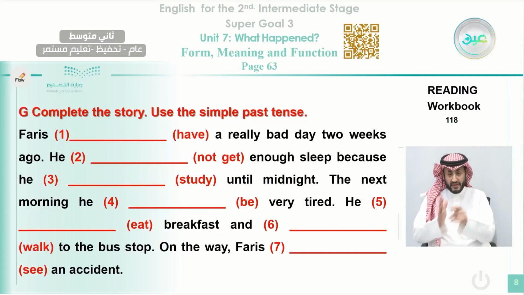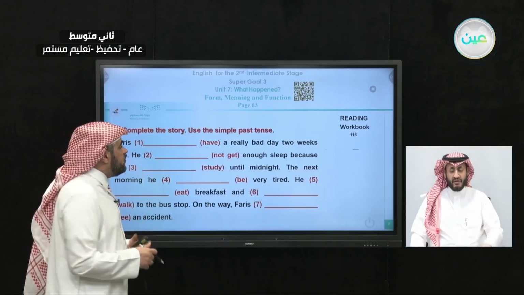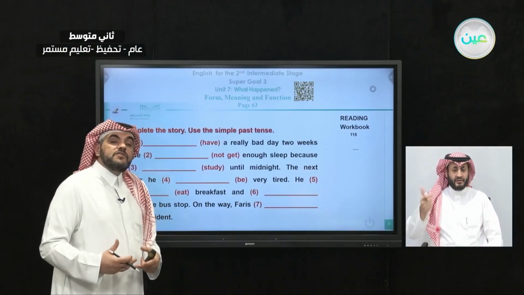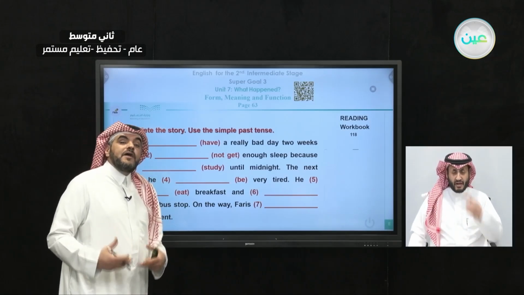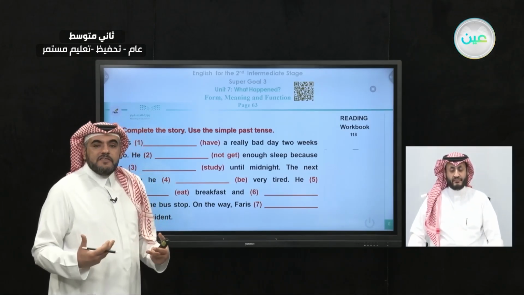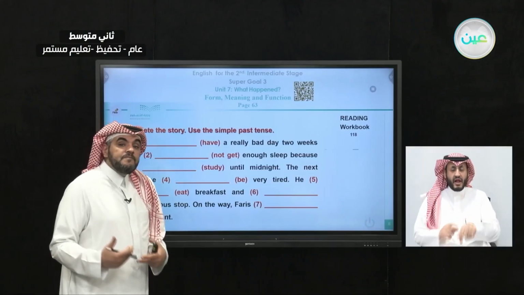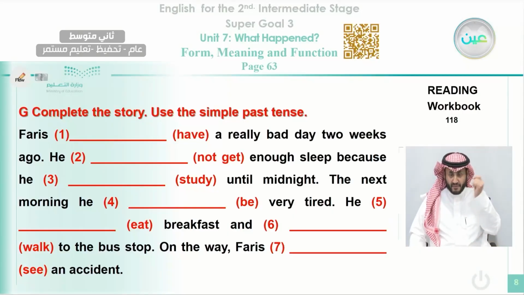Okay, as we are going to see now, here we have an exercise, as you can see here. That is exercise 118 in your workbook, and it can tell you how to write a report and how to concentrate on the grammar. And when you talk about grammar, the most important part of grammar is the tenses. So you are writing about something that happened or something that you have seen, and you are going to use the past tense. Let's try to answer this exercise very quickly now.